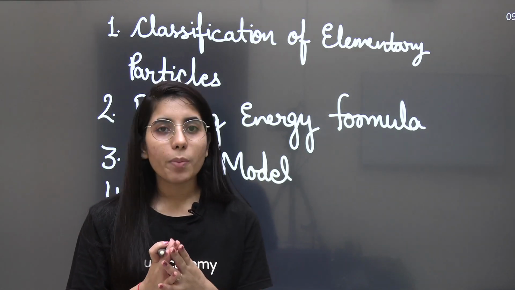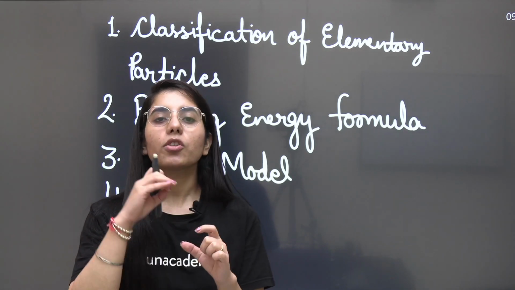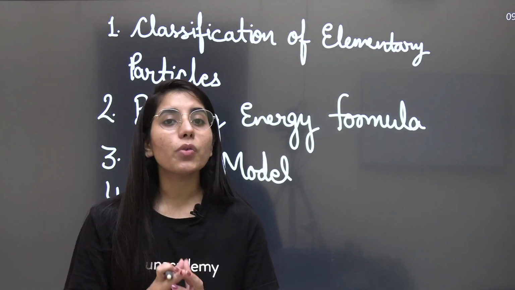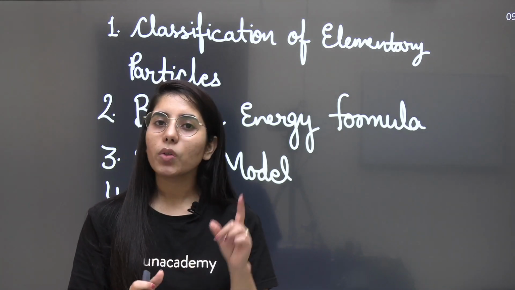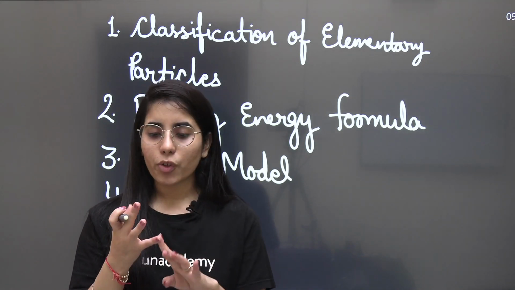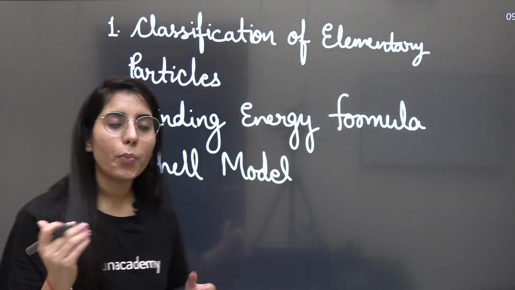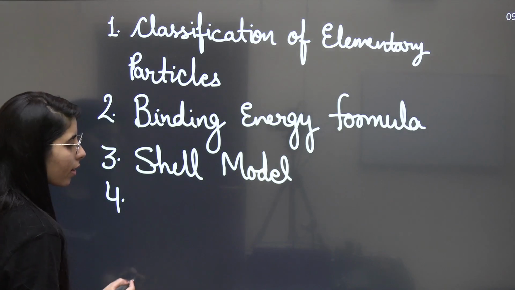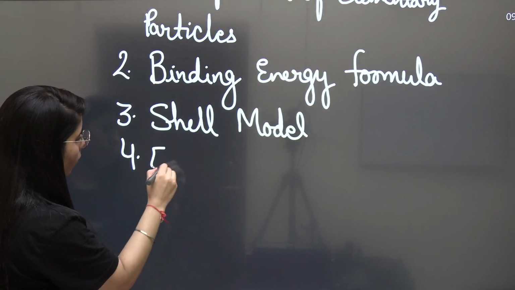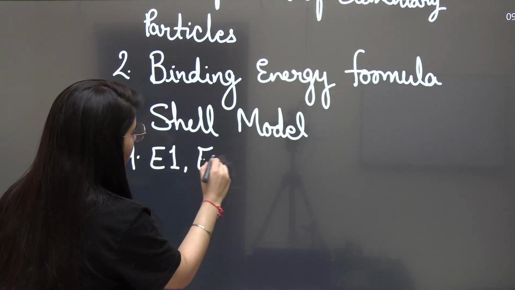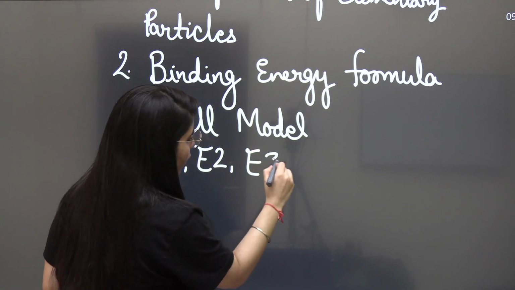You know about the alpha, beta, gamma decays, so it is related to one of these decays. And what you need to know about the pole, for example, electric dipole, electric monopole. So there we are going to have the components: E1, E2, E3, E4.